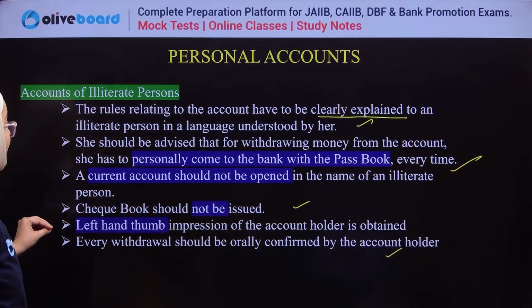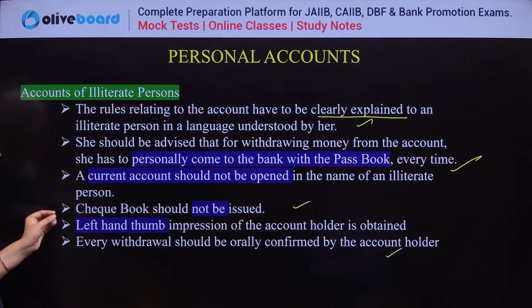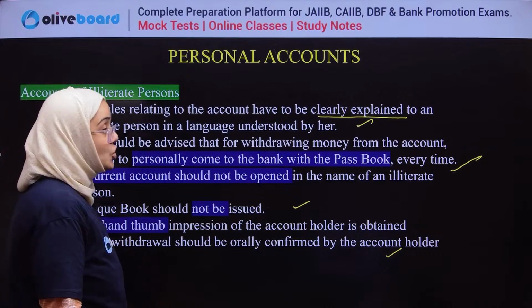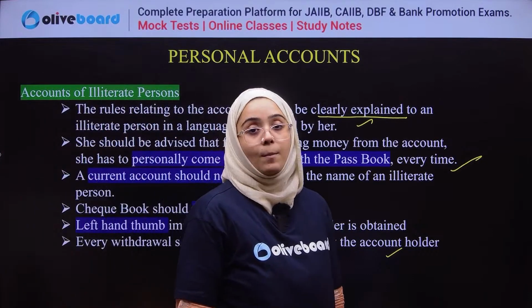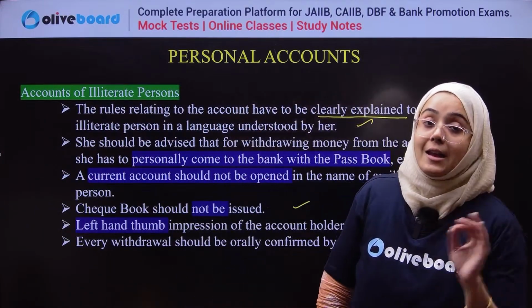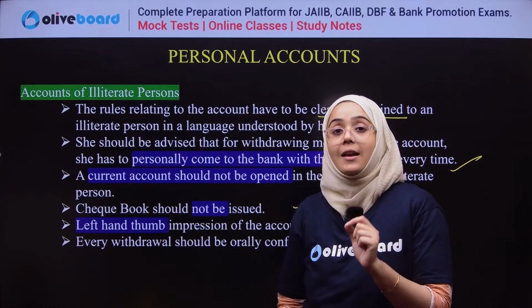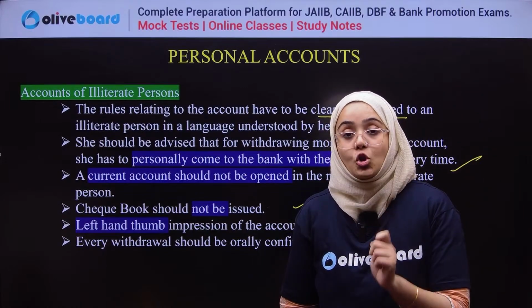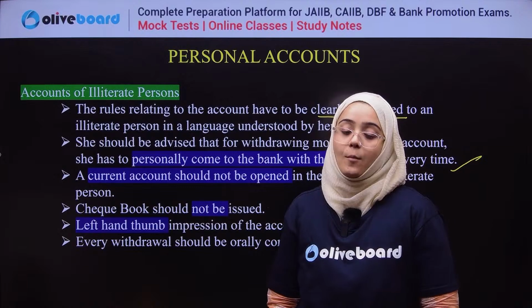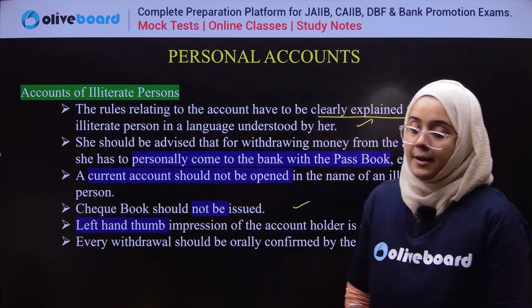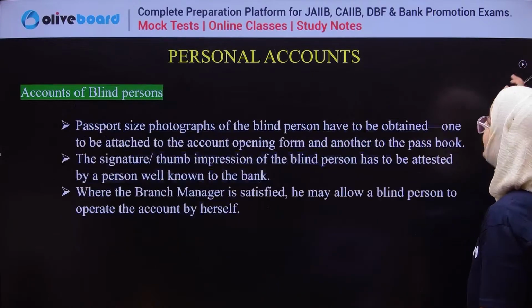Next, if we talk about the illiterate person, the thumbprint impression is to be taken for the illiterate person. Lastly, a checkbook is not issued to that person. And if any withdrawal of money is done in his or her account, it should be orally confirmed by him or her. Clear? Done? Okay.